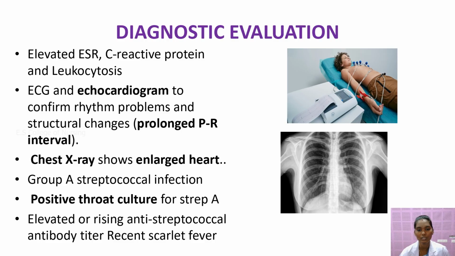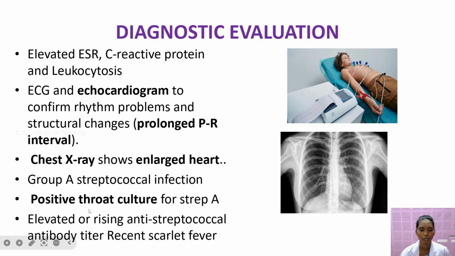So in ECG, a prolonged PR interval is present. It indicates the patient has structural abnormalities of the heart, and an echocardiogram will also be done for the patient. And next is the chest X-ray. It shows the enlargement of the heart.